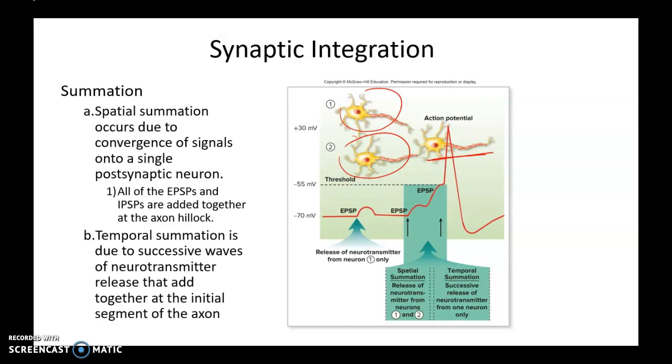That is spatial summation. Temporal summation is when there is only one presynaptic neuron talking to the postsynaptic neuron. So in that case, only one of the upstream neurons will talk to the downstream neuron. And depending on how strong the stimuli are, it can either lead to threshold, and in that case, you will have an action potential, or you might not have an action potential. That's the end of my lecture.